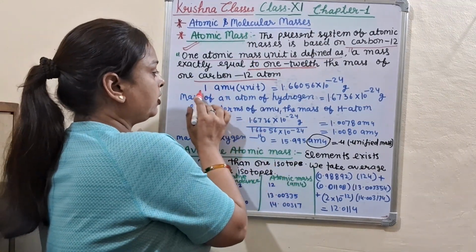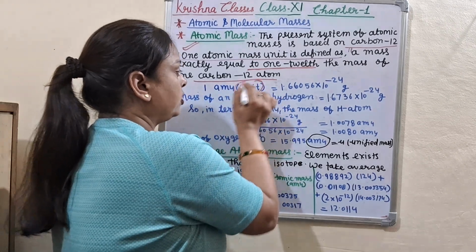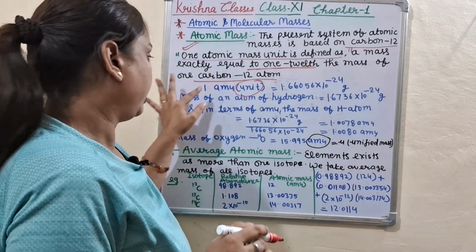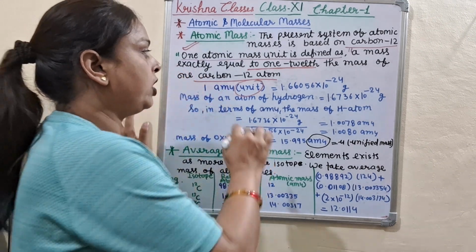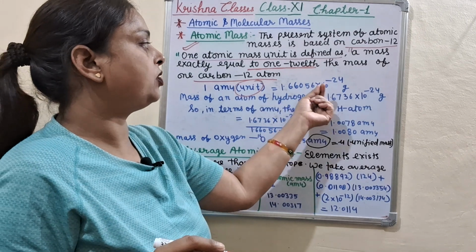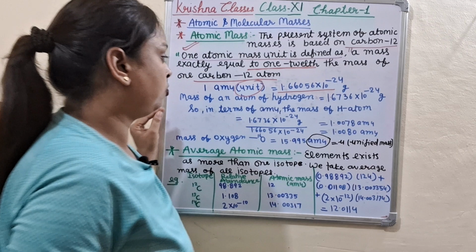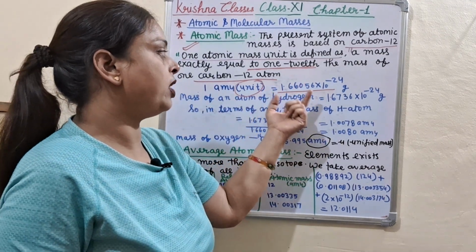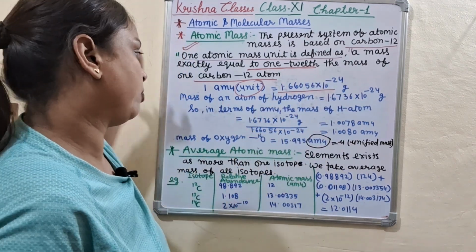So what is AMU? AMU is the unit, atomic mass unit. 1 AMU is equal to 1.66056 into 10 to power minus 24 gram.